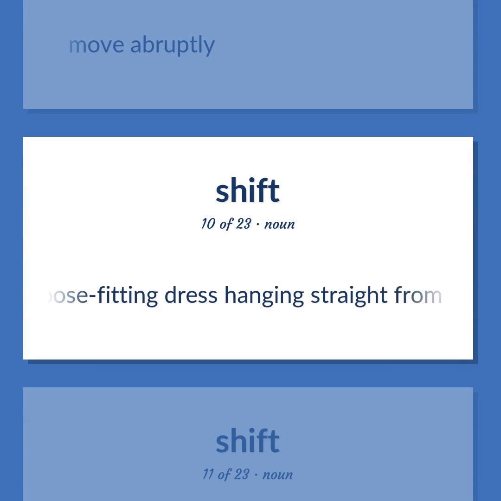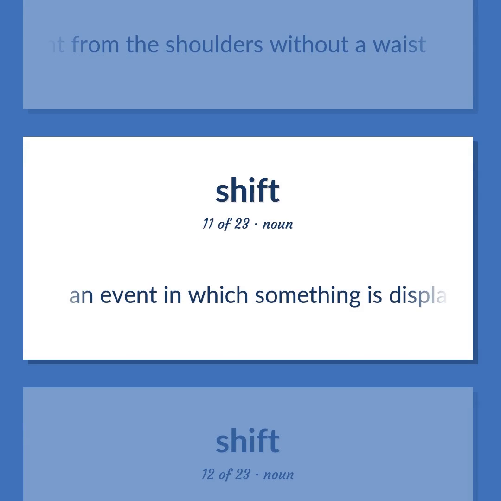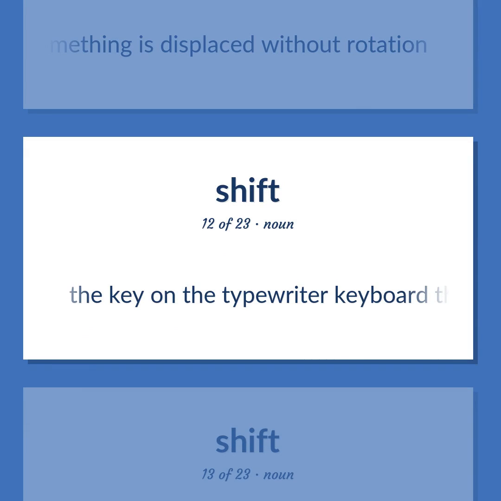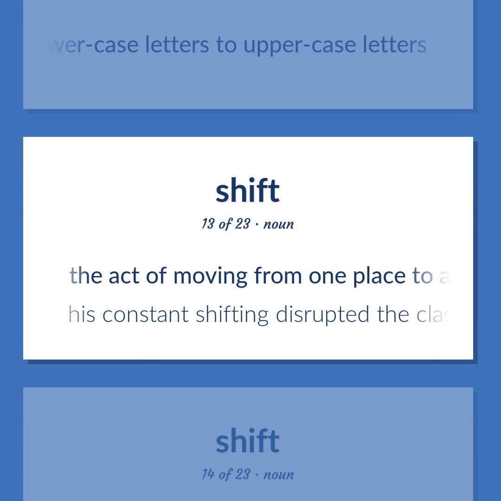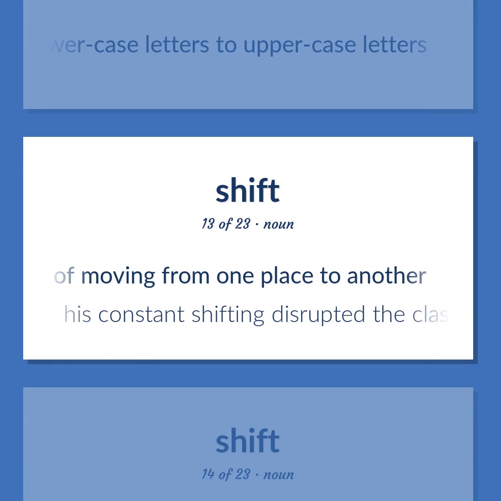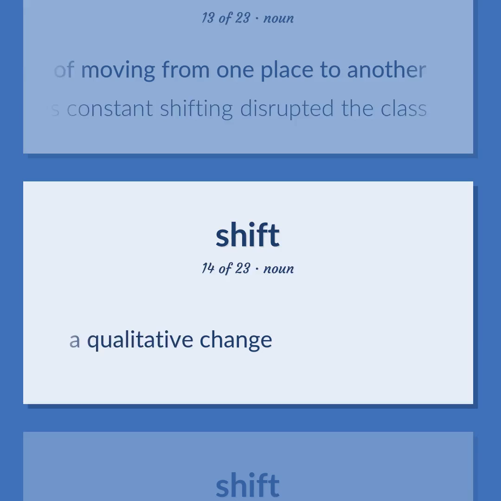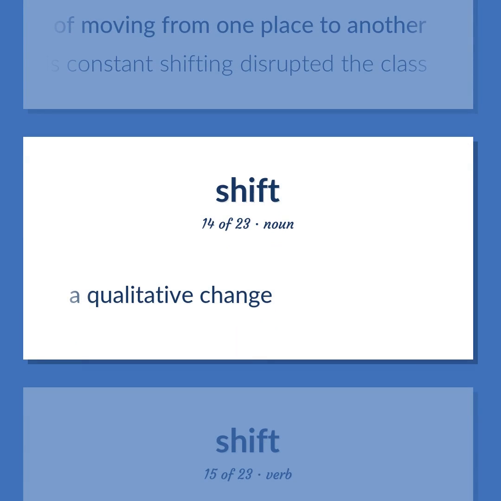A loose-fitting dress hanging straight from the shoulders without a waist. An event in which something is displaced without rotation. The key on the typewriter keyboard that shifts from lowercase letters to uppercase letters. The act of moving from one place to another. His constant shifting disrupted the class. A qualitative change.